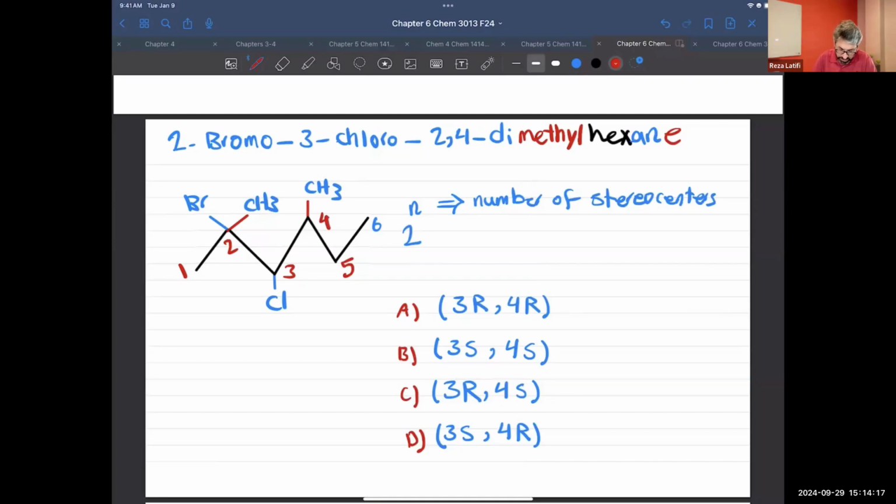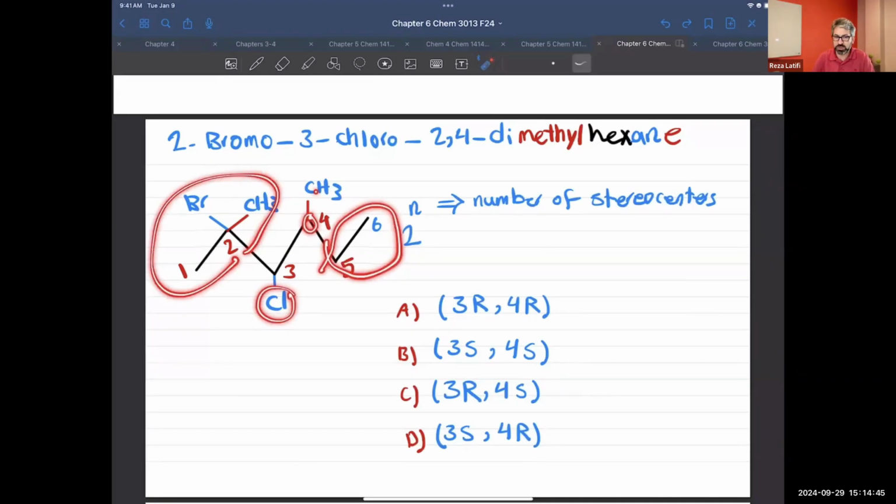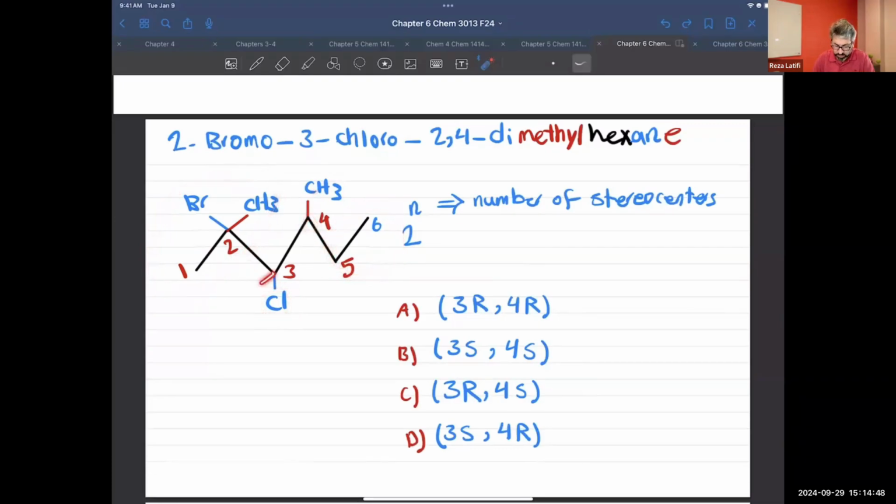Give it a try. And this is one of the stereocenters. Are you sure? No, that cannot be. Why can it not be? Because you have a methyl here and another methyl there. Those two methyls are identical, so number 2 cannot be a stereocenter. How about number 3? Number 3 is attached to chlorine and one carbon here. That carbon has a methyl and ethyl group, and that is going to be the third substituent. And what's the fourth one? It will be hydrogen. So this is going to be a stereocenter. And you can say the same thing for number 4. So I have 2 stereocenters.